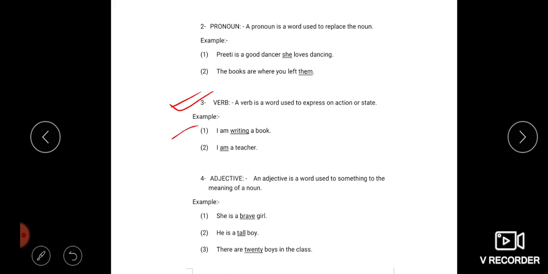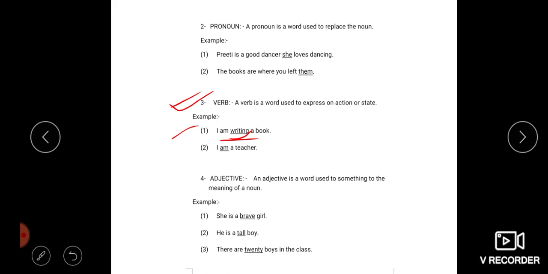As an example, I am writing a book. You can see here, writing is an action word in the sentence. So I have underlined the writing. Is that clear? Writing is a verb.